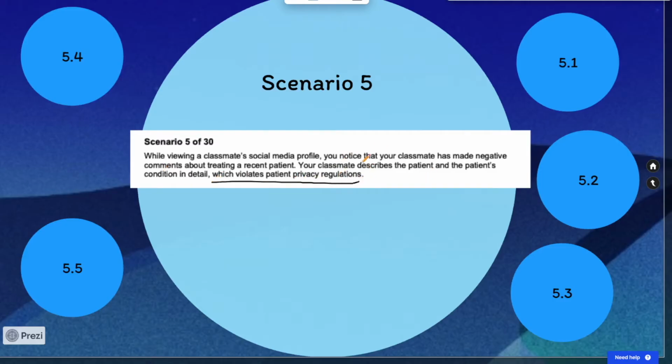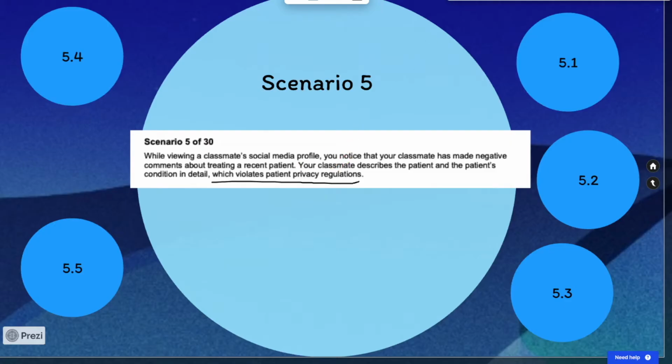I think it's very important to realize that these patient privacy regulations are quite serious ethical norms and laws, and it's a very serious concern that needs to be addressed that our classmate described their patient and their condition in detail and crossed this line and violated their privacy.